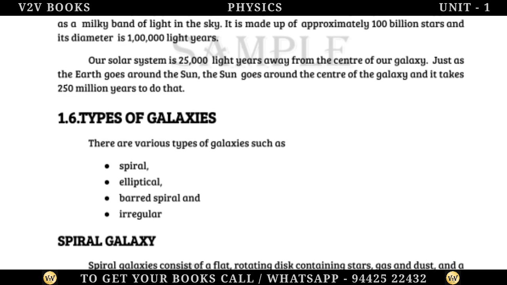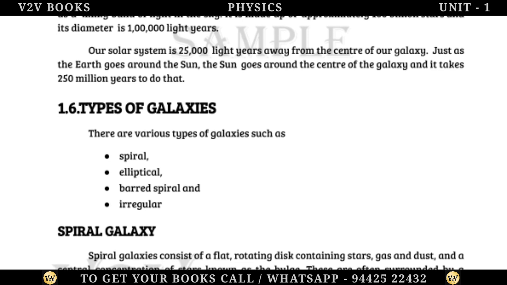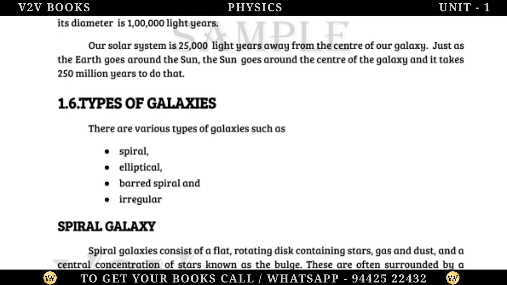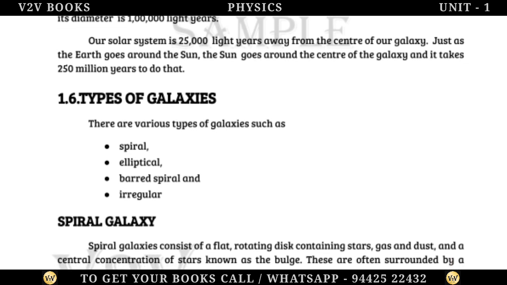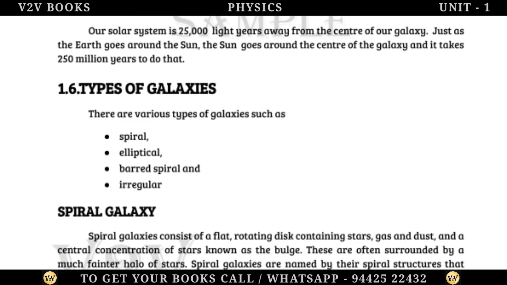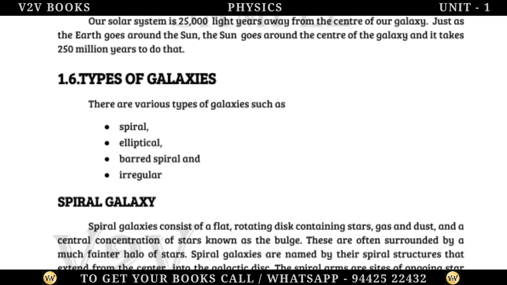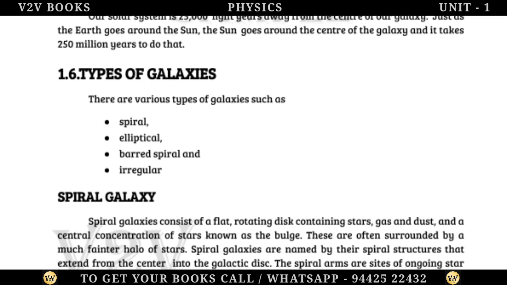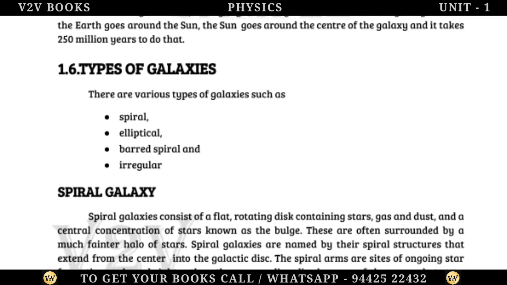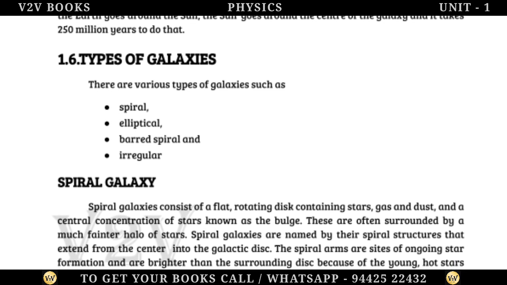Types of galaxies. There are various types of galaxies such as spiral, elliptical, barred spiral and irregular. Spiral galaxy. Spiral galaxies consist of a flat, rotating disk containing stars, gas and dust, and a central concentration of stars known as the bulge.